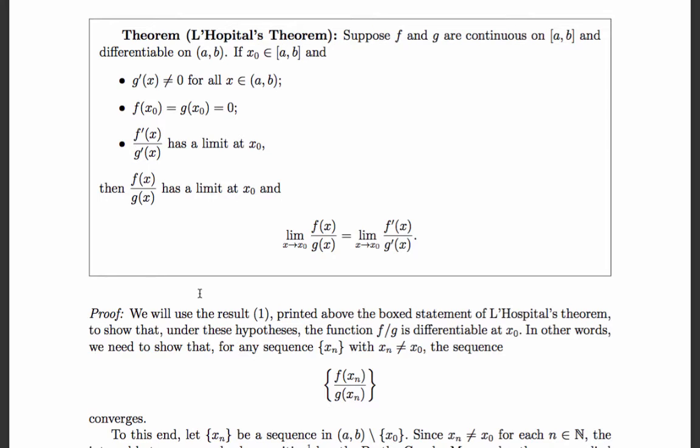Now that's an assumption, right? We're assuming that that's true. So if all these things are true, then the ratio f of x over g of x has a limit at x naught as well. And the limit as x approaches x naught of f over g equals the limit as x approaches x naught of f prime over g prime, which is the L'Hopital rule as we understand it.